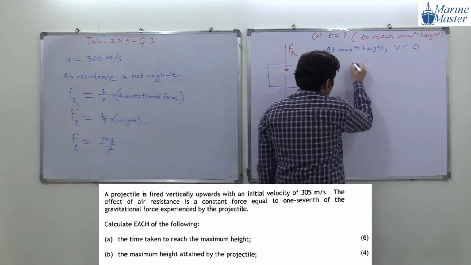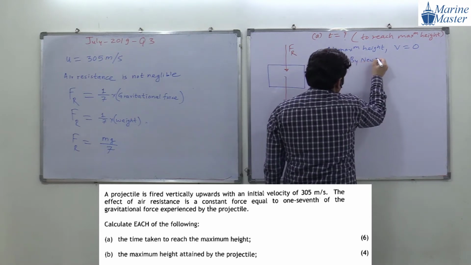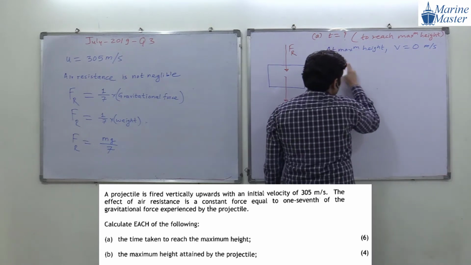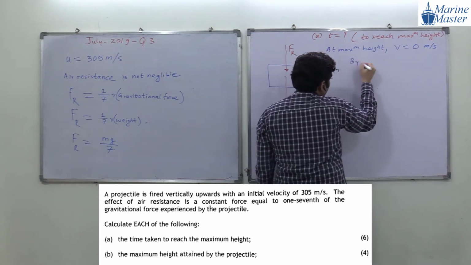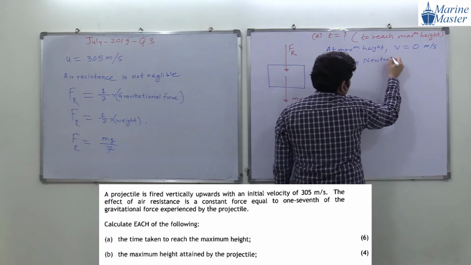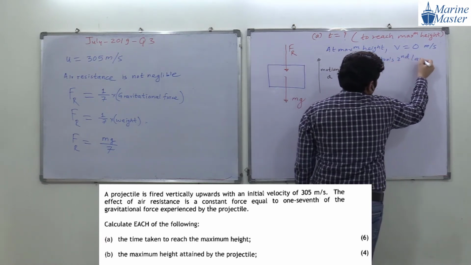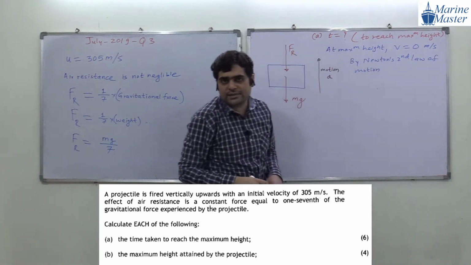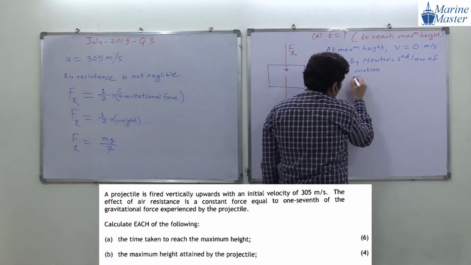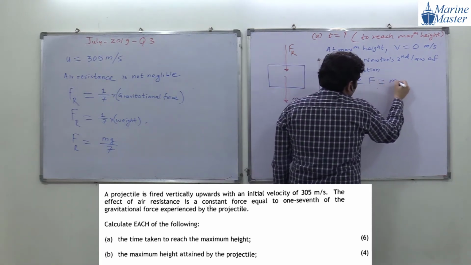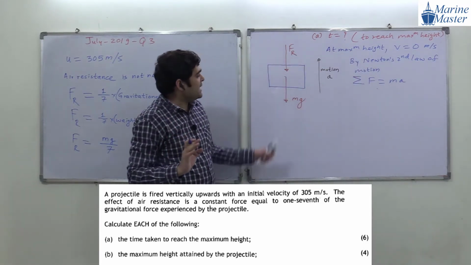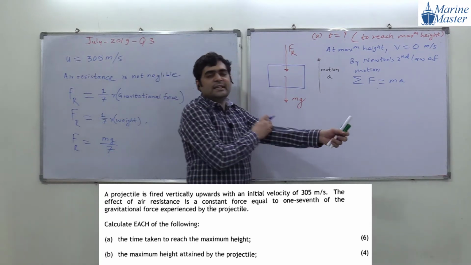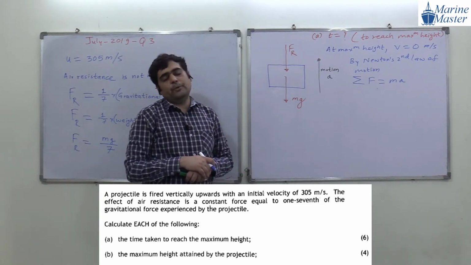By Newton's second law of motion. What is Newton's second law of motion, guys? Summation of force is equal to ma. And here motion is only in one direction, and in the same direction forces are acting, either upward or downward. So forces in the direction of motion can be considered positive, opposite forces negative.